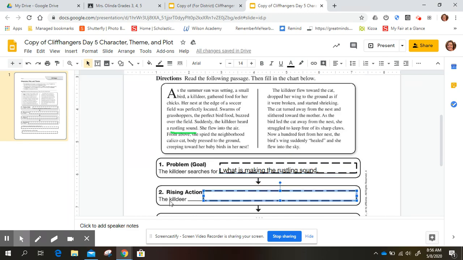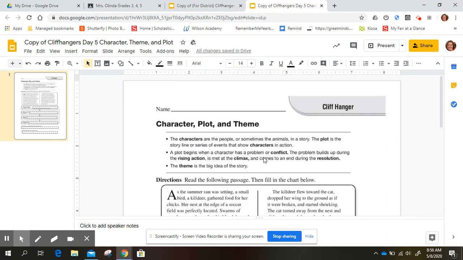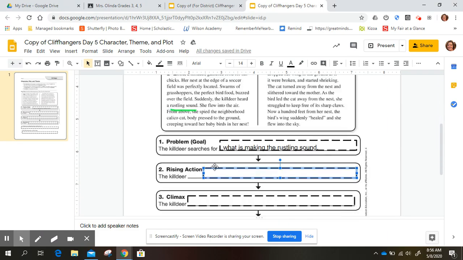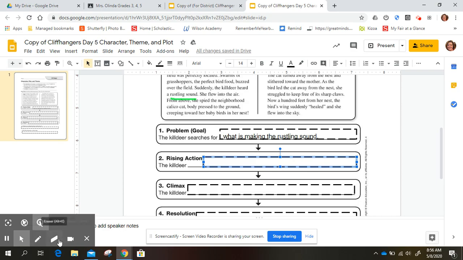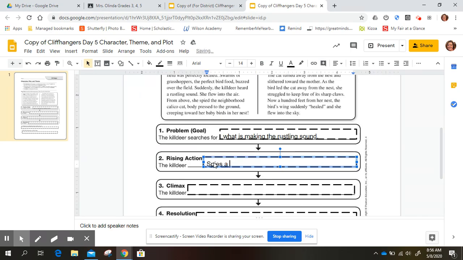The rising action, the killdeer. So that's part of the problem builds up during the rising action. So she finds out what the rustling sound is. And what does she do? It says she flew into the air, and from above she spied the neighborhood calico cat, body pressed to the ground, creeping toward her baby birds in the nest. The killdeer spies a calico cat creeping toward her baby birds in her nest.